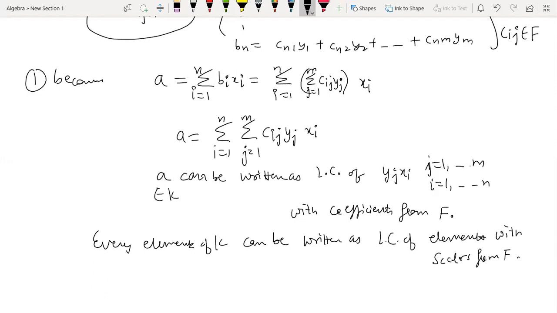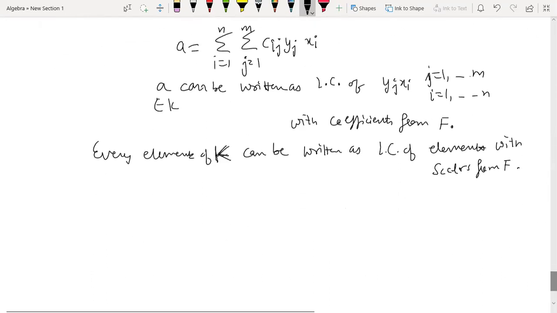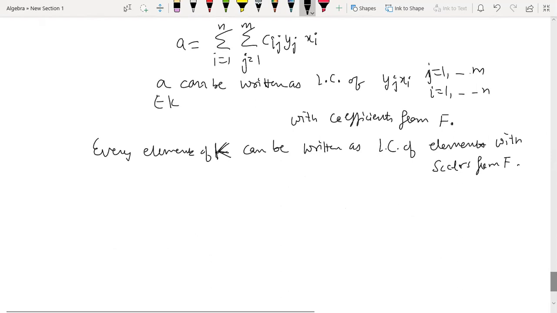So that means K has a basis. What are the basis elements? yj times xi. Their product is going to be the basis element, with i taking values from 1 to n and j taking values from 1 to m.